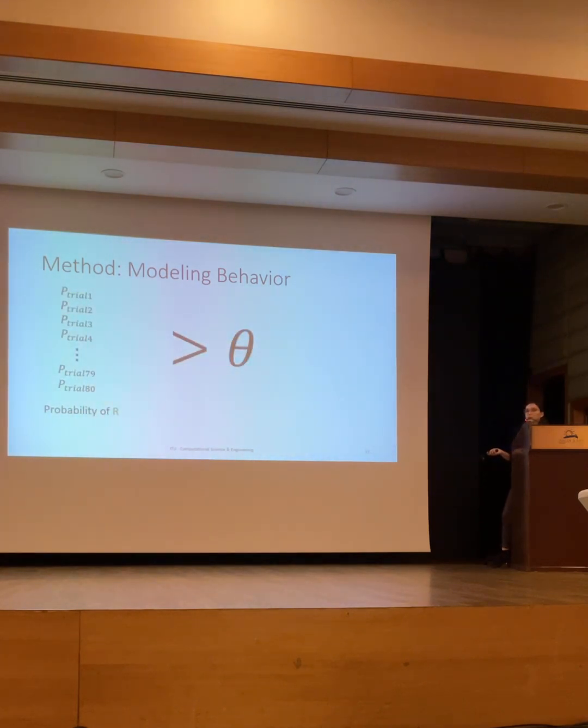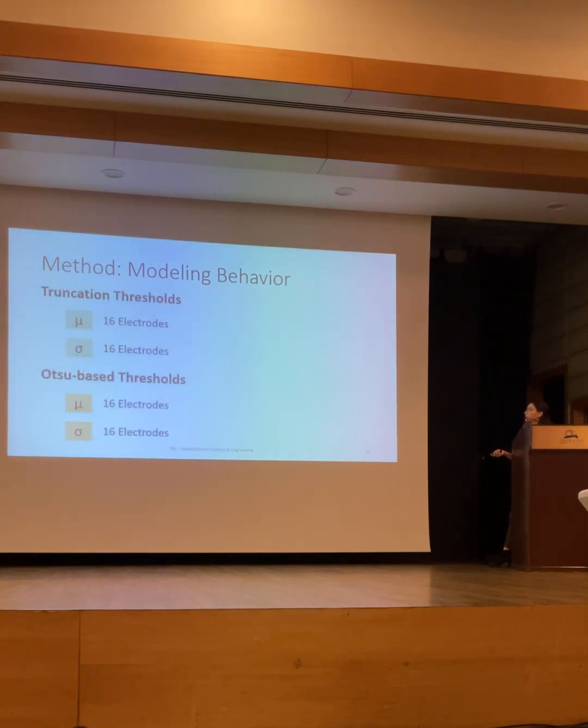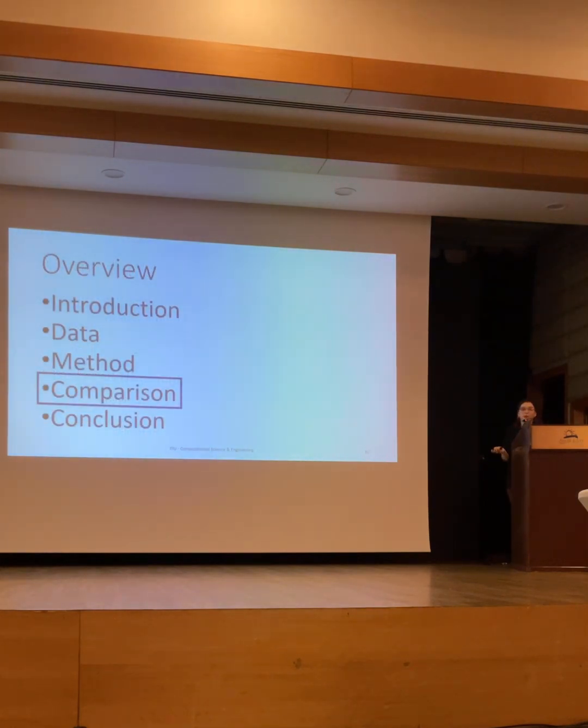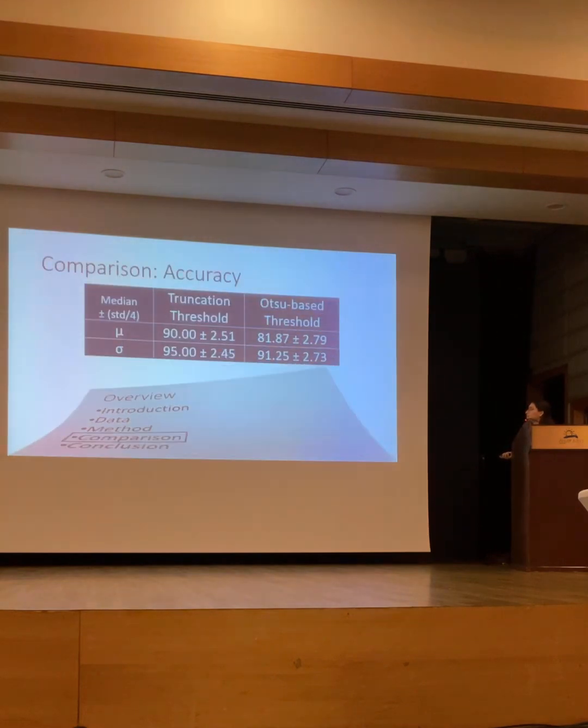These continuous variables are transformed into binary values with thresholds, and then to calculate accuracy, we check against the actual true values. We calculate accuracy for one electrode only. However, we have 16 different electrodes for both methods and for two features, which gives 16 accuracies, and these correspond to the accuracy vector for us. And now we can compare the two methods.